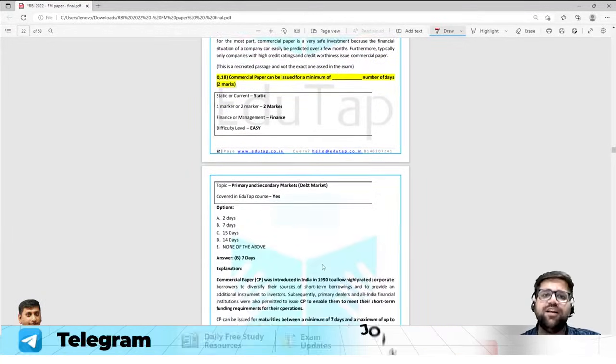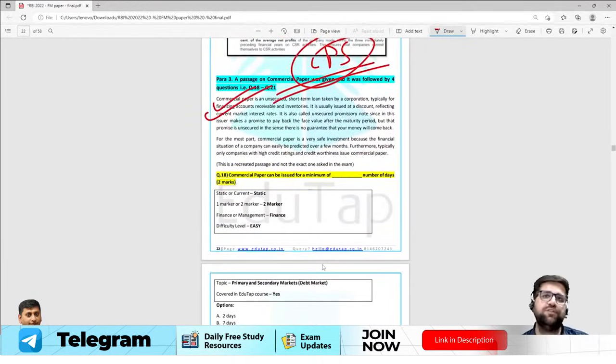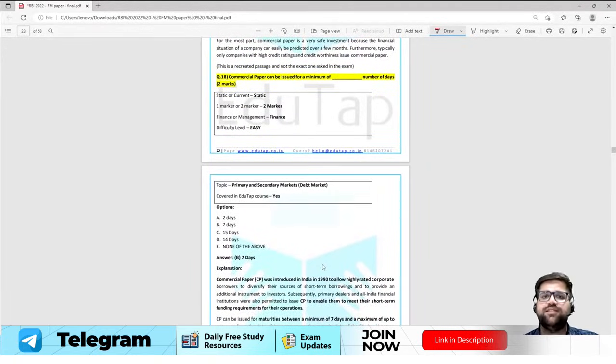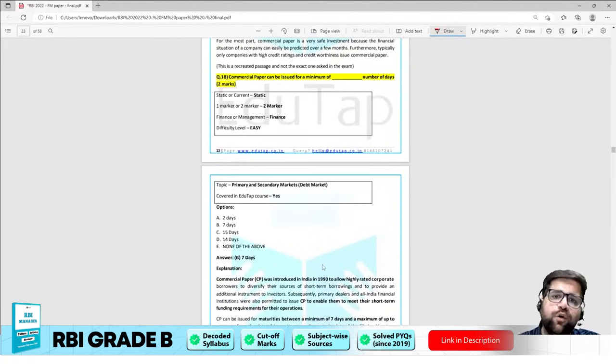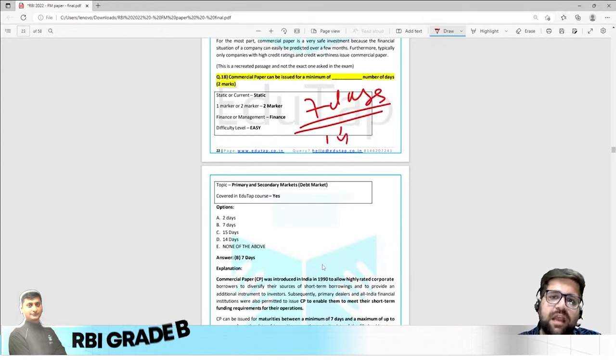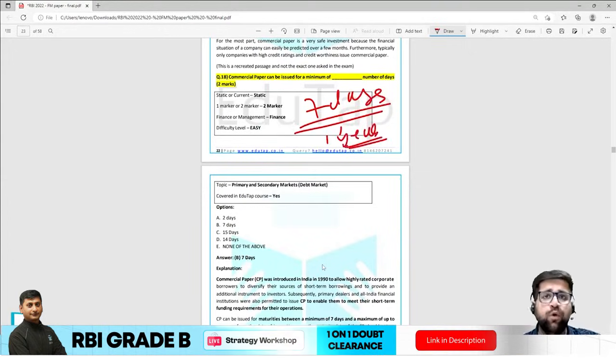Okay, so now when it comes to commercial paper, 4 questions were asked. The first question is regarding the minimum number of days for which a commercial paper can be issued. So we all know that commercial paper can be issued for a minimum of 7 days and a maximum of 1 year. Okay, so you have to understand this particular concept.